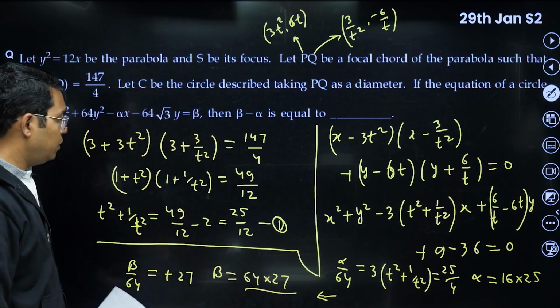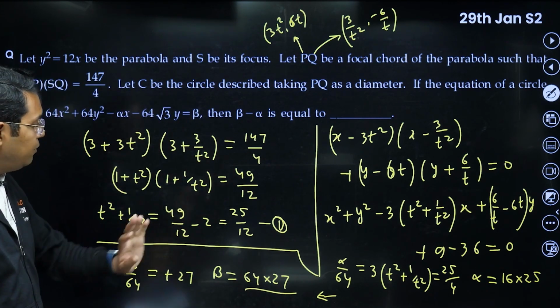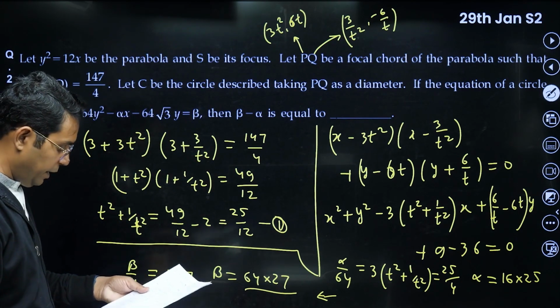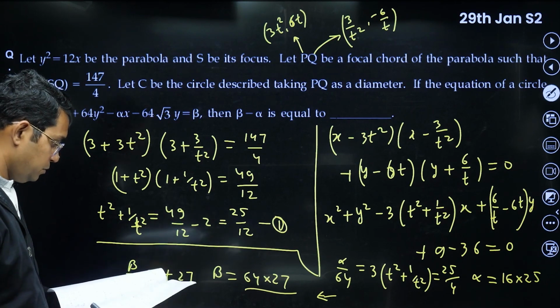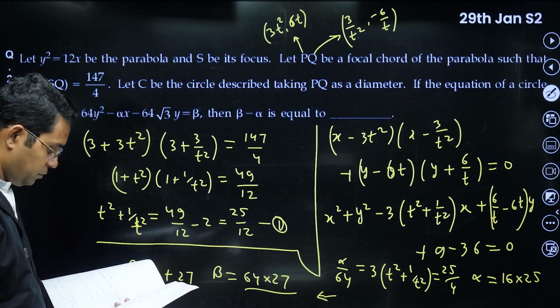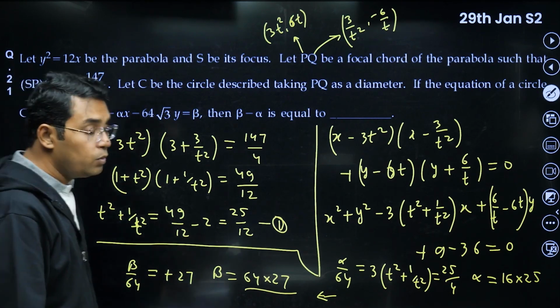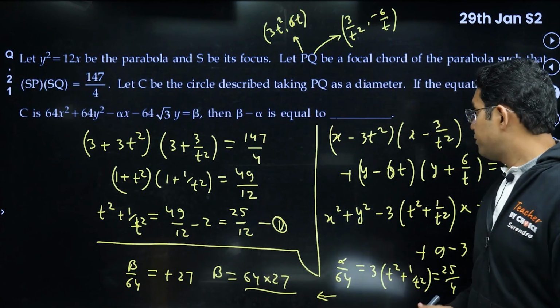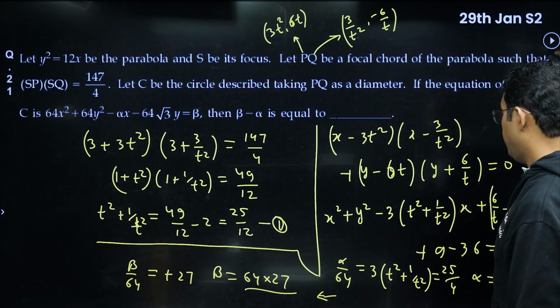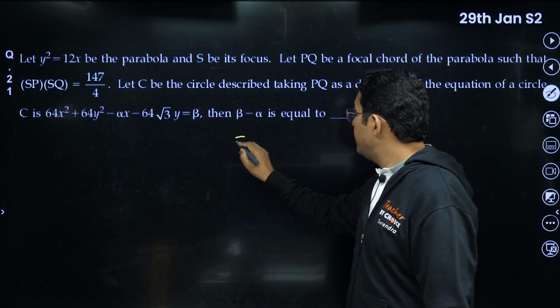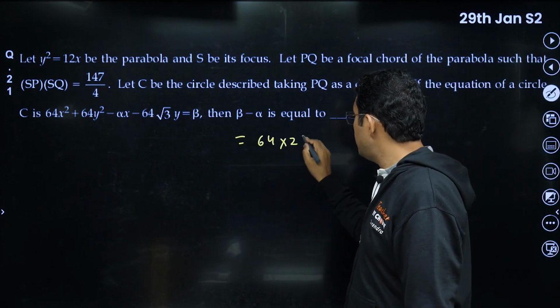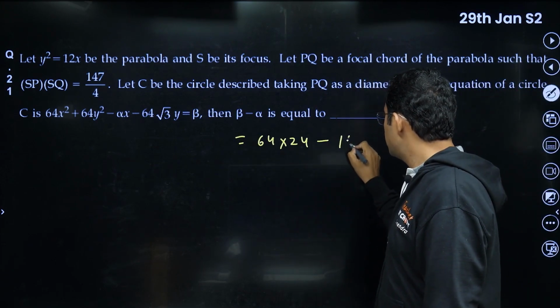Now we need to find beta minus alpha. That's it. Beta minus alpha will be equal to 64 into 27 minus 400, actually 16 into 25.